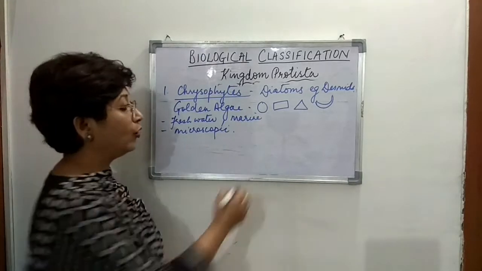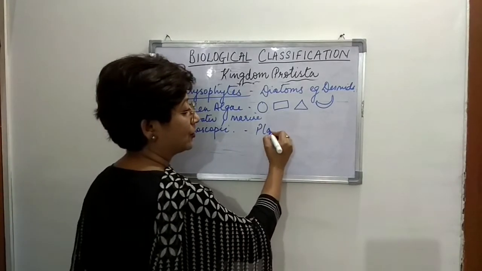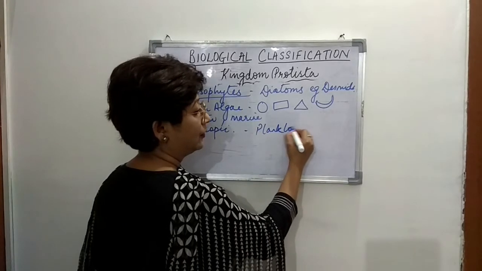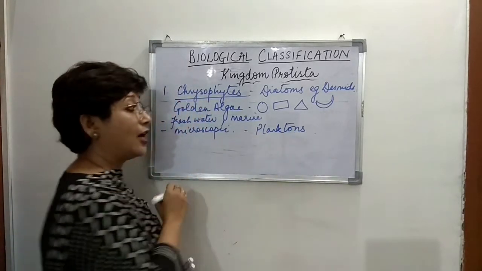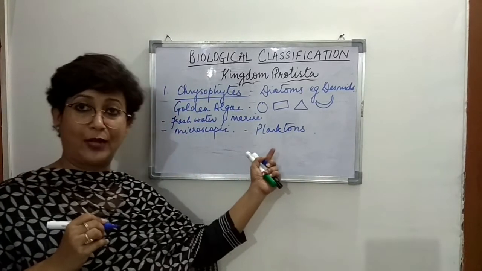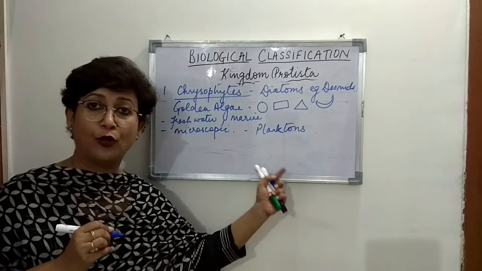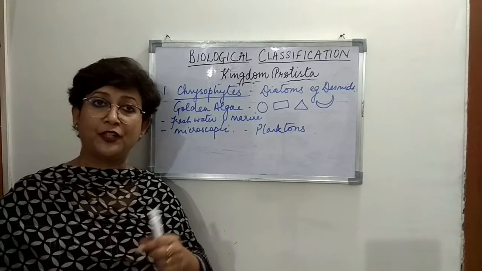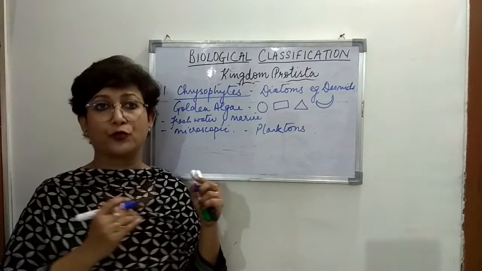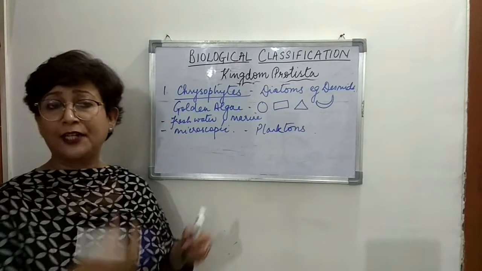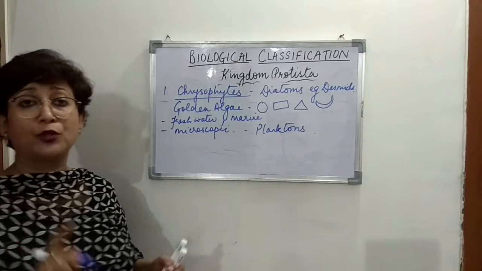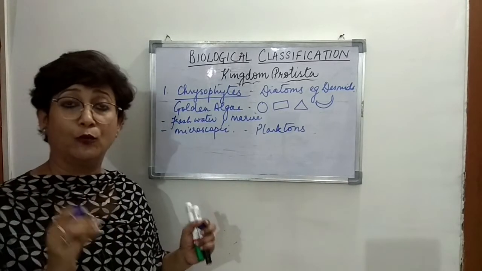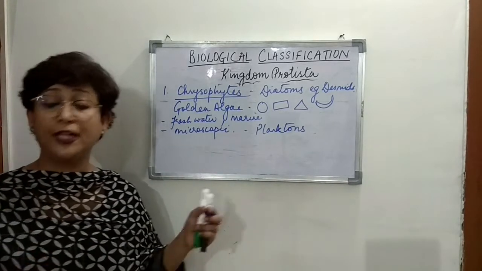Right, they are also called planktons. A question in medical is asked about the locomotion of planktons. Right, so how do they float? They float on the surface of water in whichever direction the water moves. Right, so they're carried along with the water. They do not have any particular locomotory organ with the help of which they move.